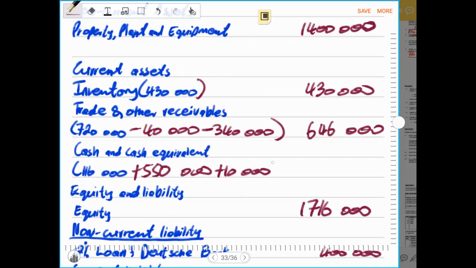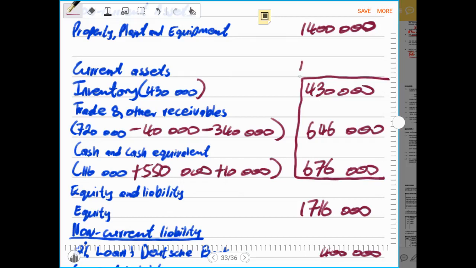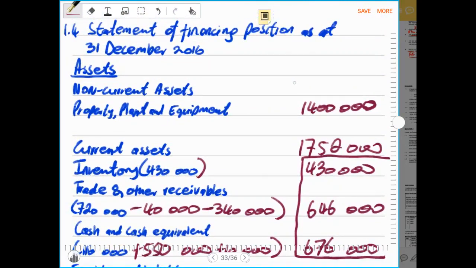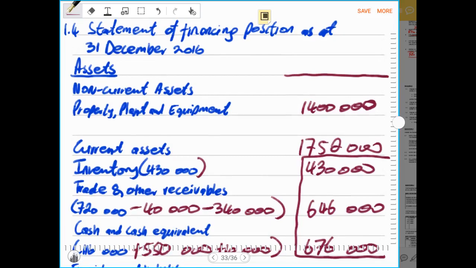And our cash and cash equivalents was the sum of 116,000 plus 550,000 rands plus 10,000 rands. That should give you 676,000 rands. And the three will give us the total current assets. Total current assets should accurately give you 1,752,000 rands. And if you add the two with the non-current assets, it should give you total assets of 3,152,000 rands.